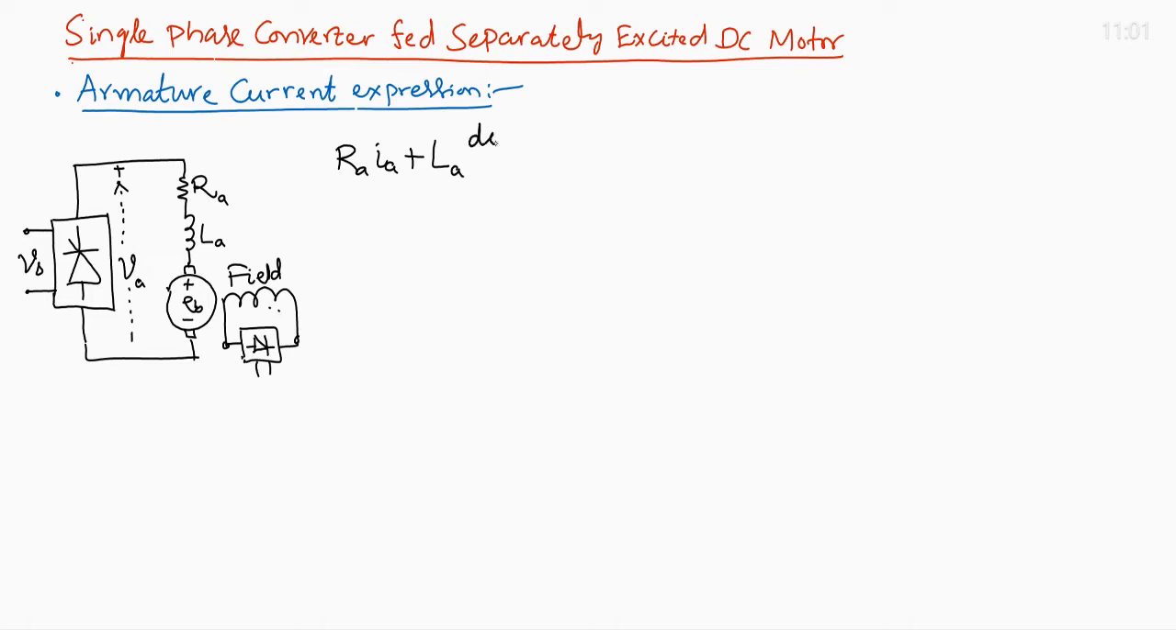plus L_A into dI_A by dt plus instantaneous back EMF E_B equals V_A, and the speed dynamic equation is given by J d omega_m by dt plus T_L equals K phi I_A. I_A is the instantaneous armature current, E_B and V_A are the instantaneous back EMF and converter output voltage respectively. The first equation is obtained by applying KVL to the armature circuit, and the second equation is the torque balance equation.